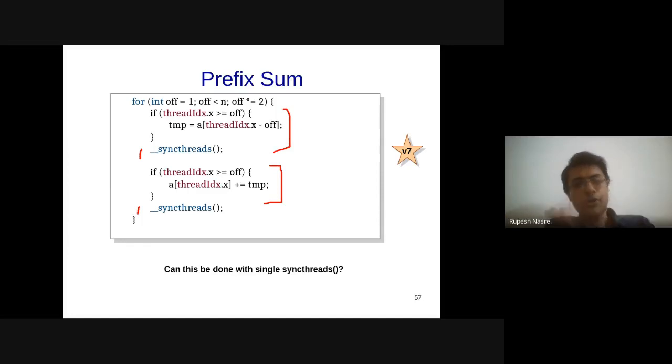So after a lot of back and forth, we tried to identify what the issues are, and we finally fixed them. So this code works. This is not the most efficient code, because I have two sync threads. Although the sync threads cost is really very small, and assuming that you are doing it inside the thread block, it's still going to be okay. But is there a way I can avoid two sync threads? That is one question which I'm going to leave for you. You should definitely think about this question. It's an interesting question.